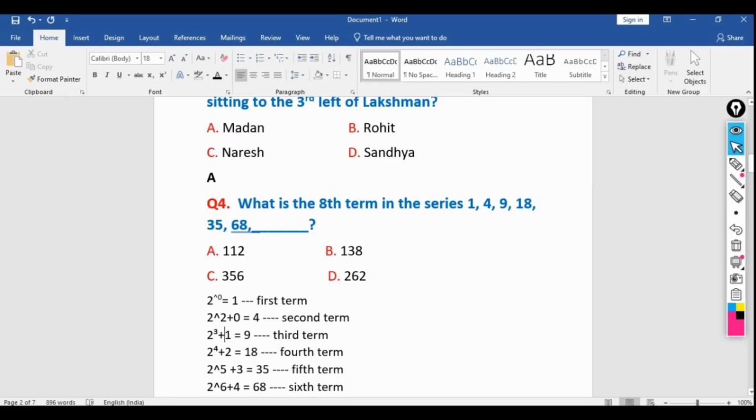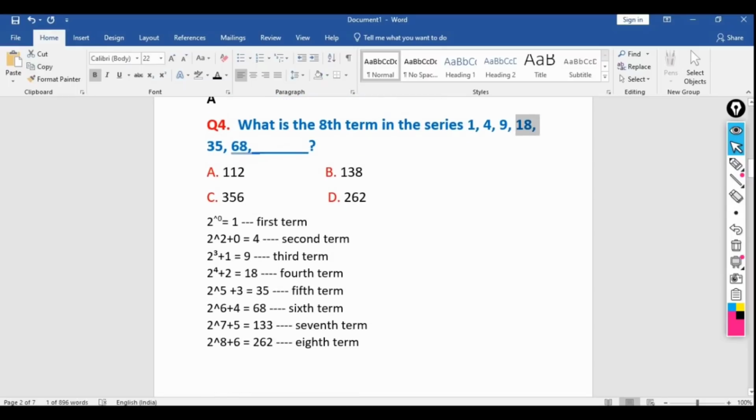The next term is 18. So how can we write 18? 2 to the power 4 plus 2 equals 18. Like this, 35 we can write as 32 plus 3, that means 2 to the power 5 plus 3. So like this we can write 35. Then what will be the 7th term? 2 to the power 7 plus 5, because we are increasing by 1 each time. Then 133 will be the 7th term. Then the 8th term will be 2 to the power 8 plus 6.